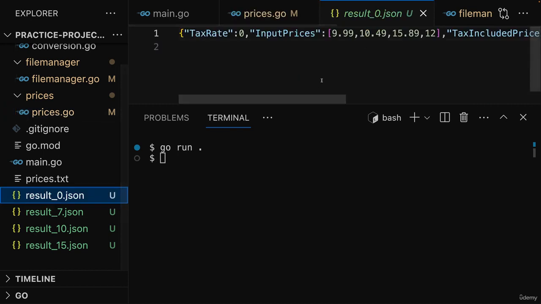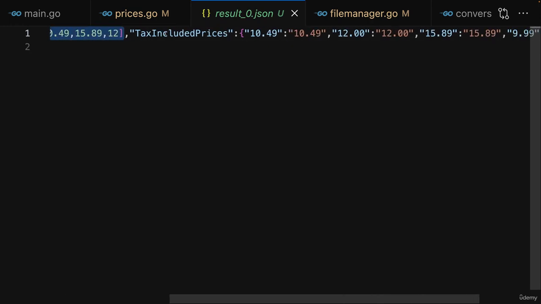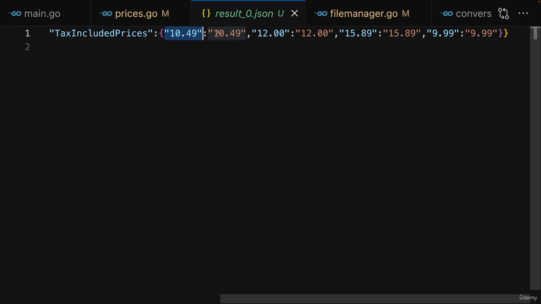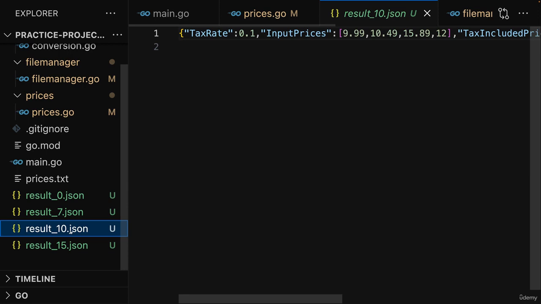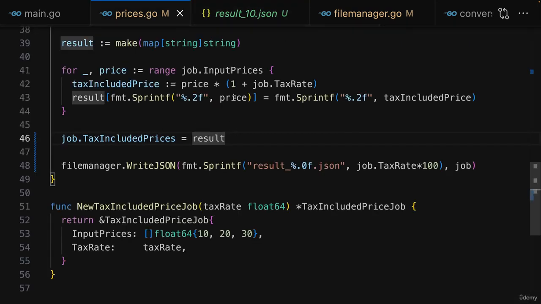And if you take a look at those files here, you will see that in there you have the tax rate, the input prices, and then the tax included prices, which is this map where we have the input price and then the after tax price and so on, which makes more sense for tax rates above 0, where we then actually also see a difference. So that's working, and with that we're now also writing the results to the file system.